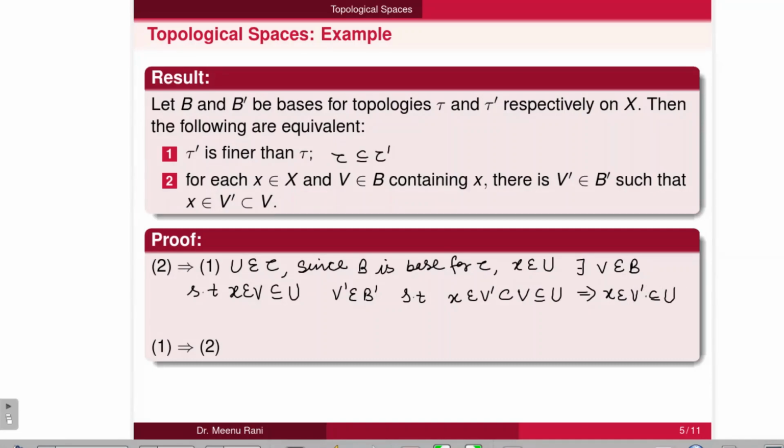Here V dash is a member of the base B dash, which is a base for the topology tau dash. So from the second definition of the base, we can say that U belongs to tau dash. So U is an arbitrary member of tau. So here we can say that tau is contained in tau dash.